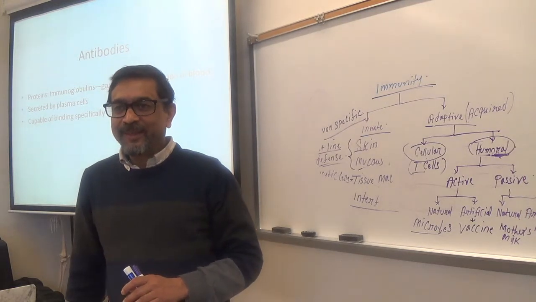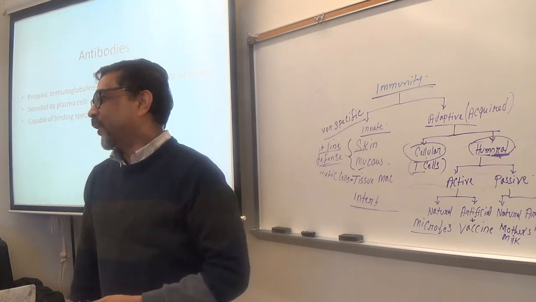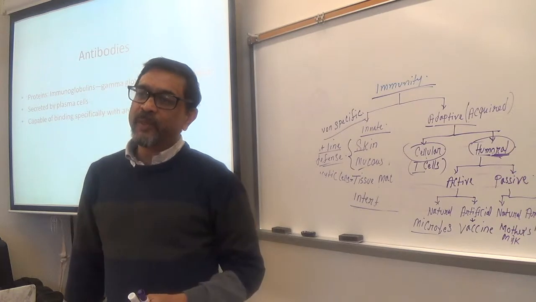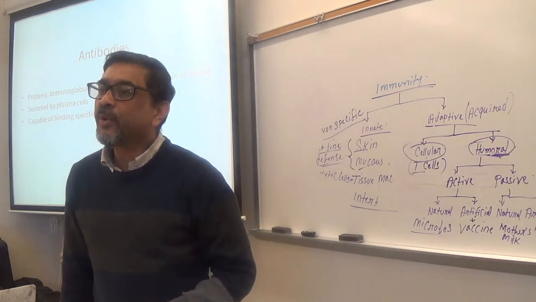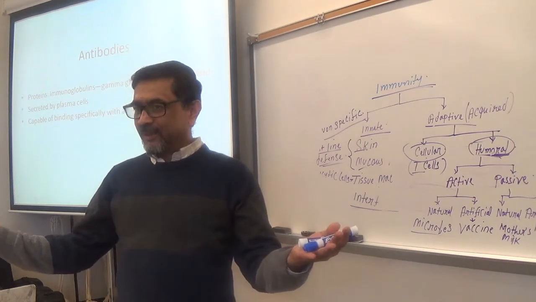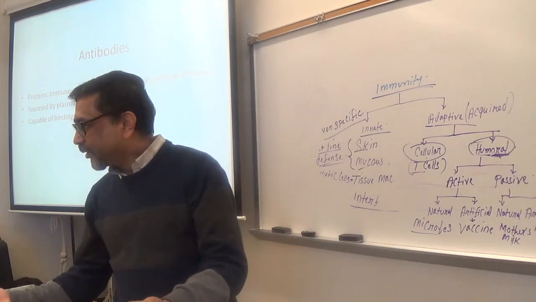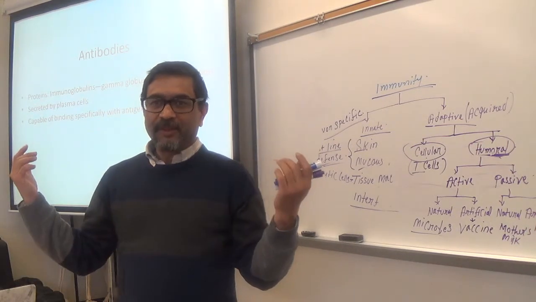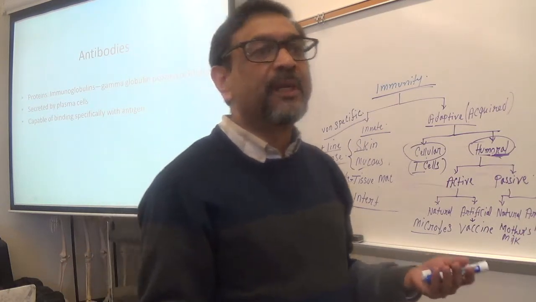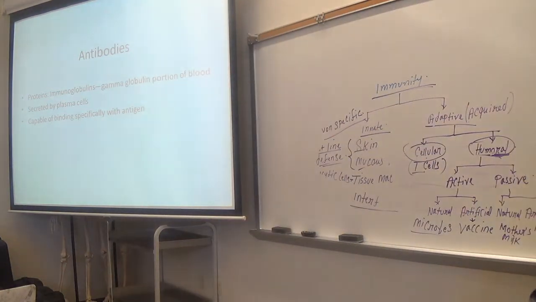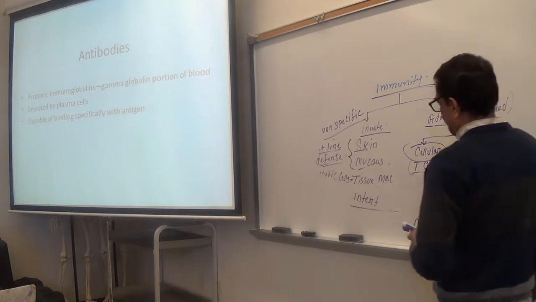Immunity. Remember that? So that's why this type of globulin is called immunoglobulin. The globulin that gives immunity. So they are called immunoglobulins.